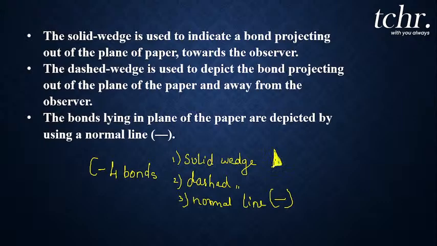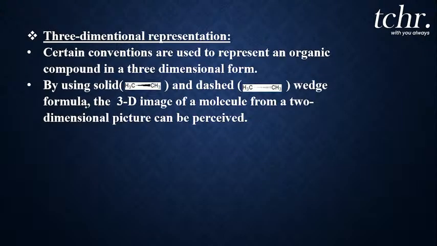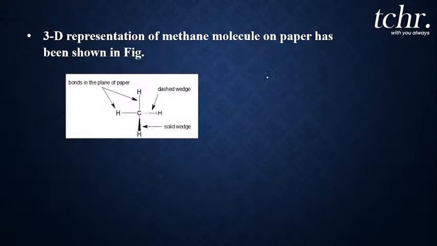It will be broad at first and becomes narrow at the end. This is how I represent a solid wedge, my dear students. And the dashed wedge I represent like this. You can observe here, a solid wedge is represented this way and the dashed wedge is this way. Okay, so let me explain. I'll take a simple organic compound, that is methane. I will represent it in a three-dimensional form.